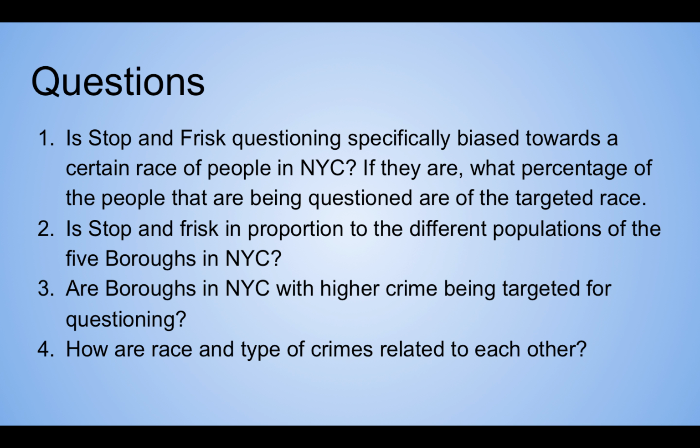Is stop and frisk questioning specifically biased towards a certain race of people in New York City? If they are, what percentage of people that are being questioned are of the targeted race? Second, is stop and frisk in proportion to the different populations of the 5 boroughs in New York City? Third, are boroughs in New York City with higher crime being targeted for questioning? And lastly, how are race and types of crime related to one another?